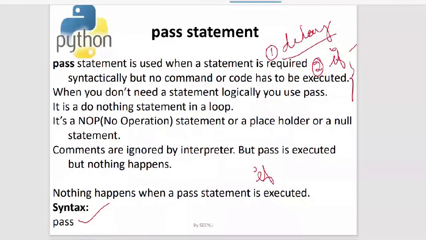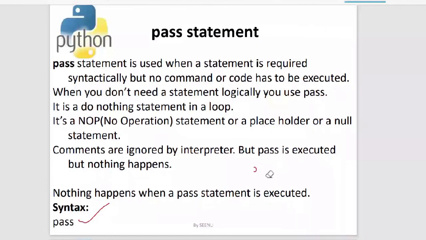Okay, but syntactically it will work for you without giving an error. Now you might get a question in your brain: what is the difference between a comment and pass? You can give comments, right? Comments will actually increase the readability of the code. We start a comment with a hash. What is the purpose of the comments? The purpose of the comments is to enhance or increase the readability of the code.